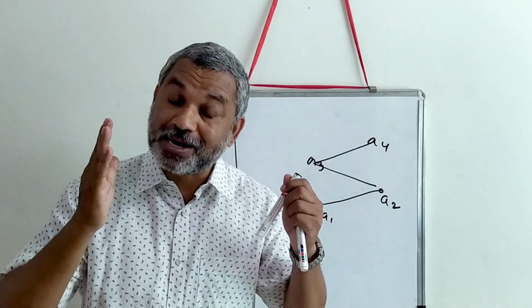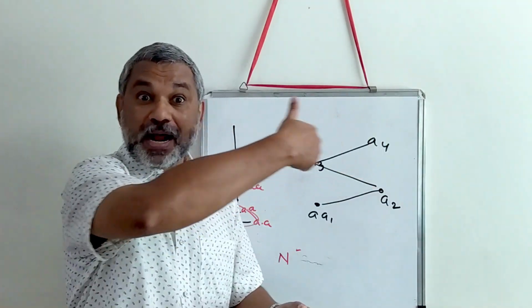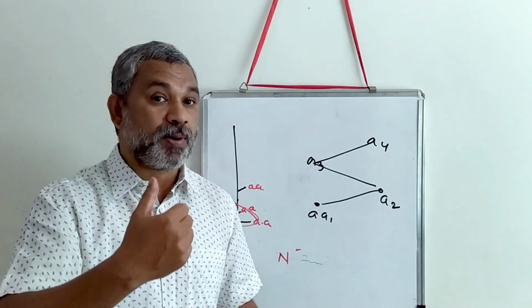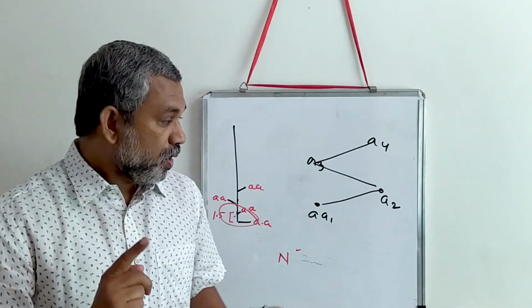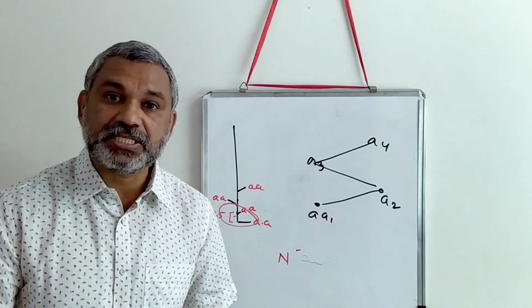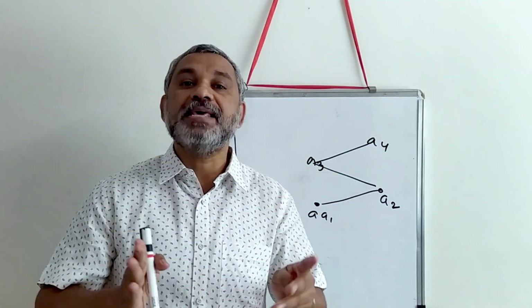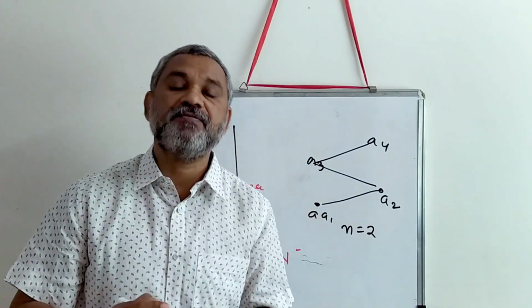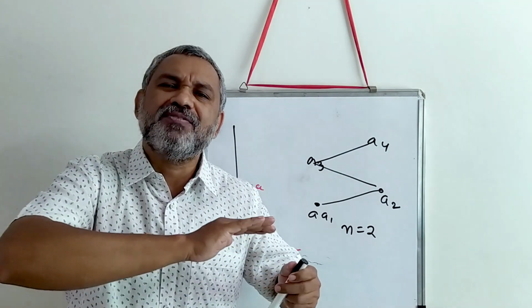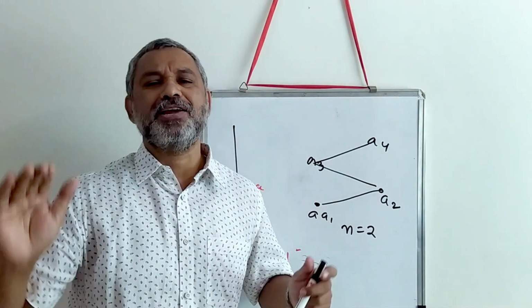Like you are climbing the mountain, not traveling around the mountain, but making zigzag structures. So what will happen is, this will not give us a helical structure. We say that n is equal to 2. This will not give us a helical structure. It will give us a flat ribbon kind of structure.